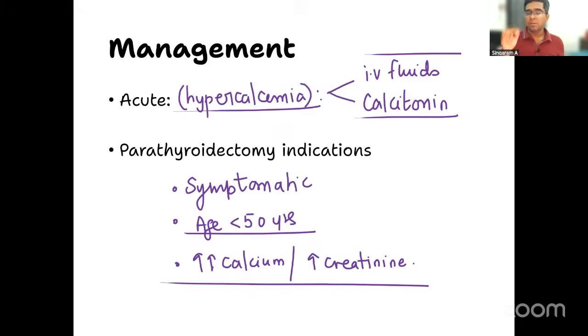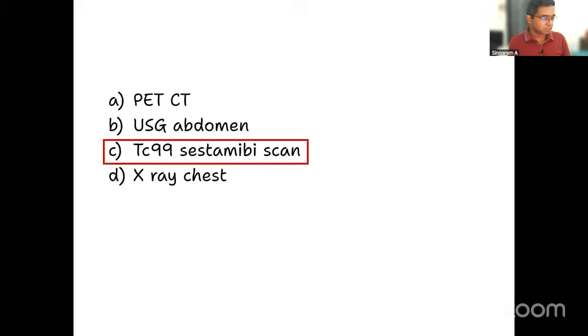Some of you are telling me the names of the bisphosphonates like alendronate, zoledronate and all. I told you clearly, bisphosphonates are for malignancy associated hypercalcemia. Second, they are for long term maintenance, not for an acute presentation. So I think you should keep these things in mind. The clear answer for our question is option C, which is sestamibi scan.